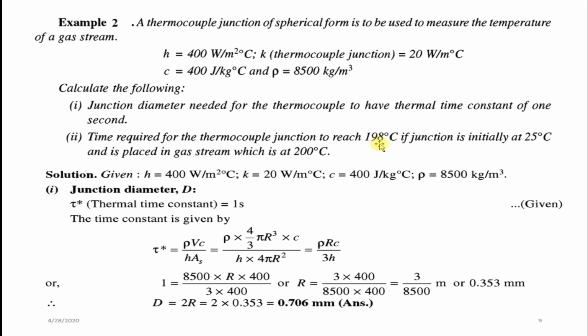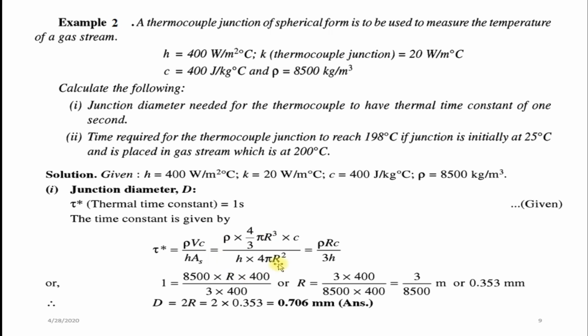For the second case, to find time t, first you find the junction diameter. Time constant is given, so tau star is defined by rho into V into C divided by h into As, that is equal to rho into, it is a sphere, so volume of the sphere is 4 by 3 pi r cube into Cp, divided by h into surface area of the sphere 4 pi r square.